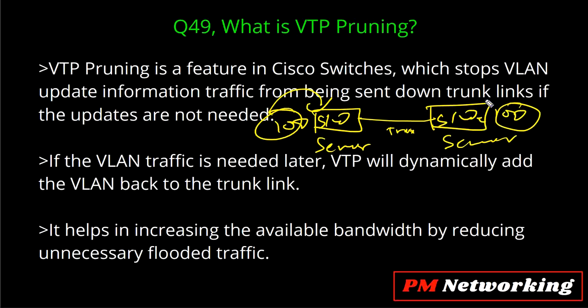So if there is no port in VLAN 100, then why would this switch send VTP updates for VLAN 100, right? So this is VTP pruning. Okay, now let me move on.